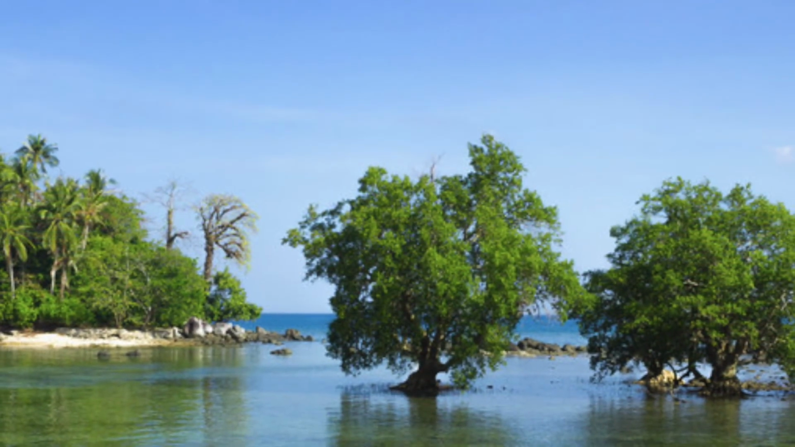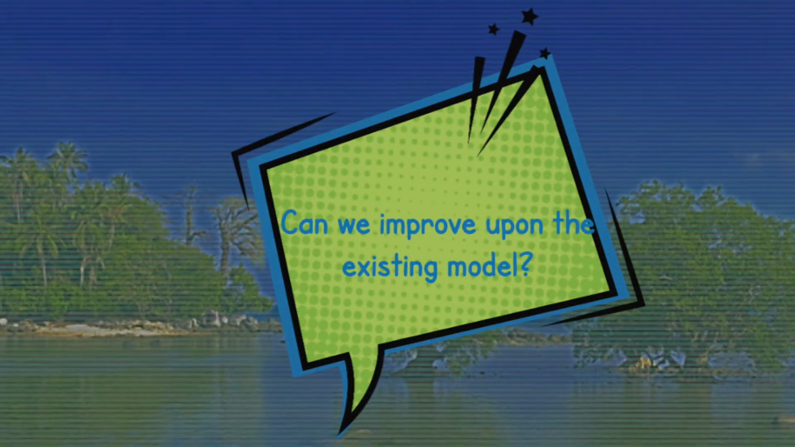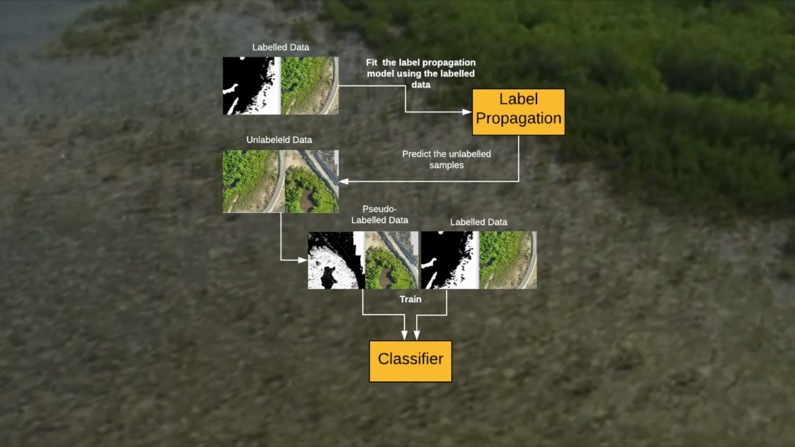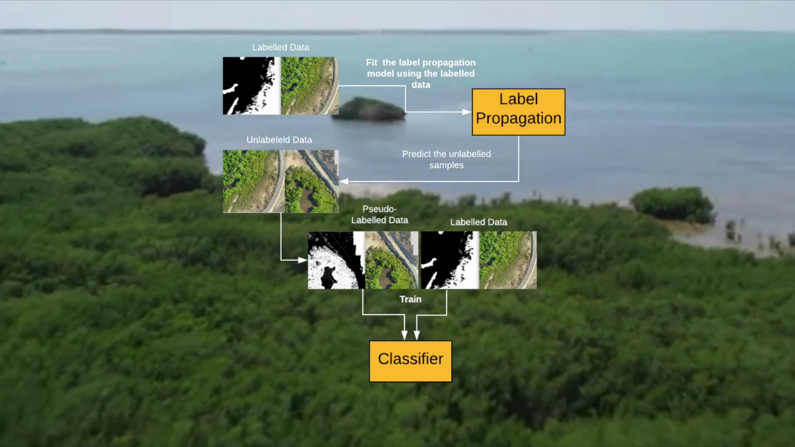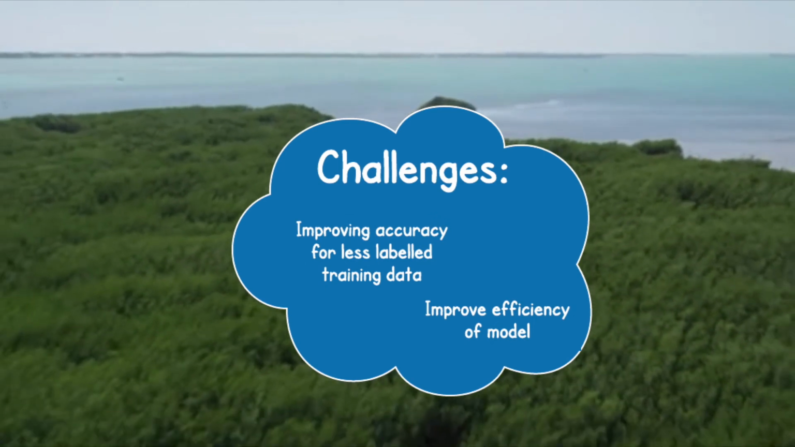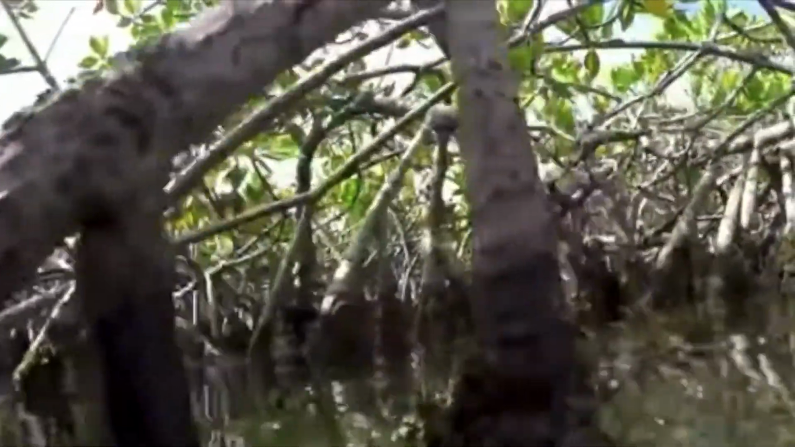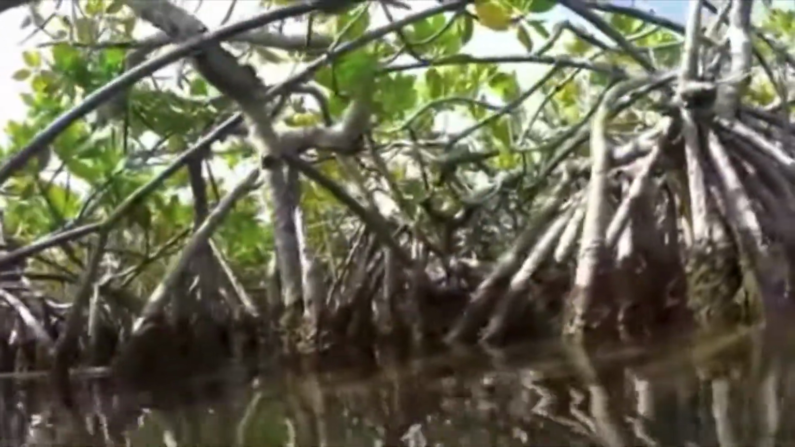Well, Siddharth, are we done? Did I answer all your questions? Do you think we can improve upon our existing model? We do have a semi-supervised model for classification of mangroves, but the ultimate goal is to make our model perform well on very little labeled data. This will automate the tedious task of labeling the mangrove pixels in a geospatial image more accurately.